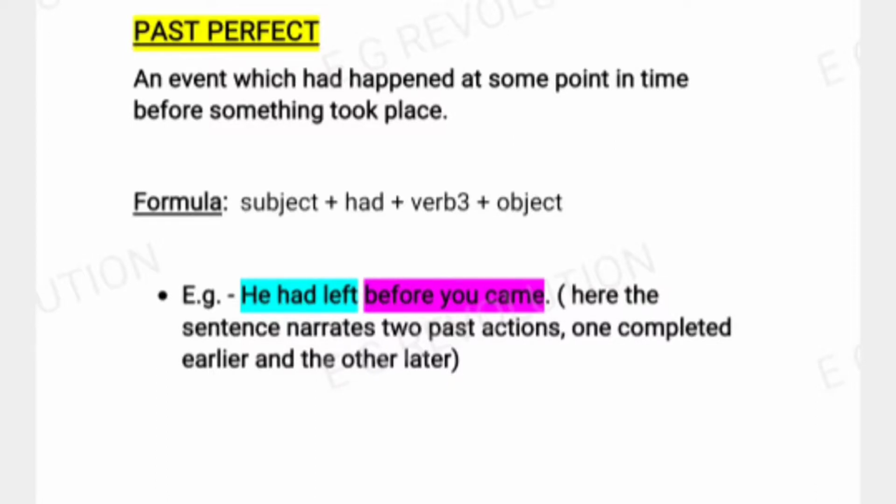Here, the sentence narrates two past actions, one completed earlier and the other later. That means the one that is completed earlier is he had left and the other that is completed later is before you came. So, in this type of sentence, the verb form would be past perfect.